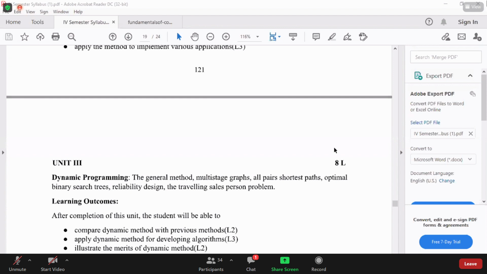Dynamic programming, what does it mean? Dynamic programming is used to solve optimization problems. What is an optimization problem? An optimization problem either gives you the minimum result or the maximum result based on your problem. In the greedy method also, we did the same thing; we solved optimization problems. In dynamic programming also, we are doing the same thing.